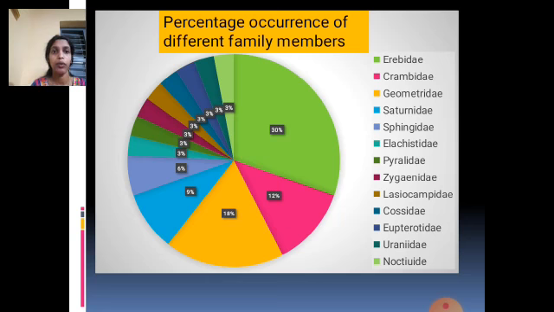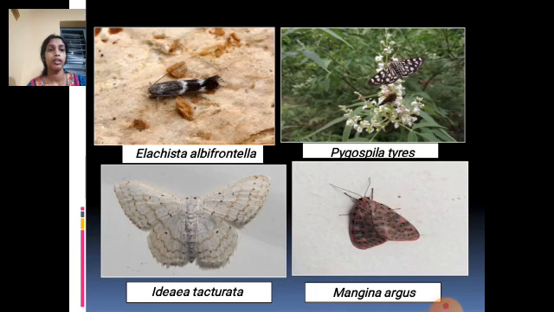So by this we can say that the species of Erebidae are very rich in the Sringeri region. These are photographs of different moths.